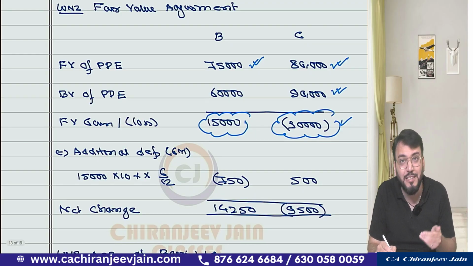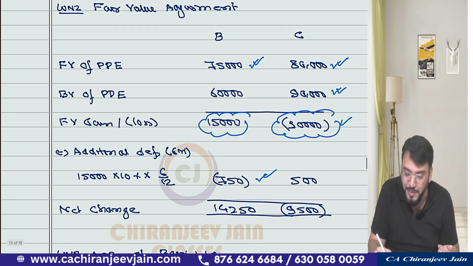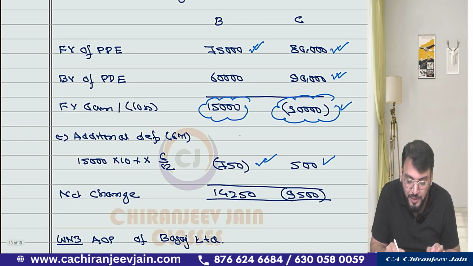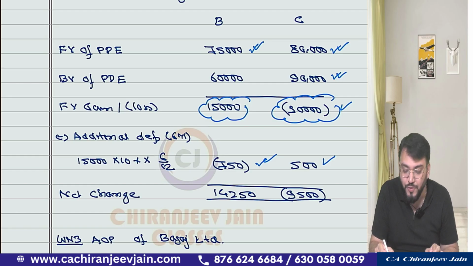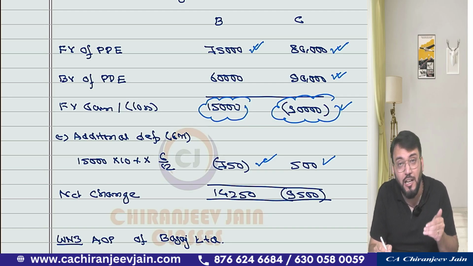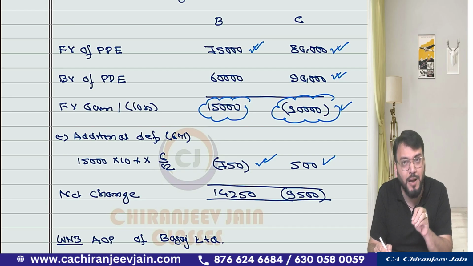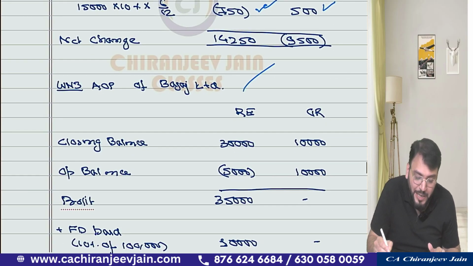So 15,000 into 10% into 6 by 12 is 750. For Charan Limited there will be some saving in depreciation because we have a fair value loss, so 10,000 at 10% into 6 by 12 is 500. So what are the net changes? 15,000 minus 750 is 14,250, and 10,000 minus 500 is 9,500, so the net decrease for the PP of Charan Limited will be 9,500. Understood? This working note needs to be adjusted in the statement of net assets while calculating the fair value of INA on the date of acquisition and the INA on the date of consolidation. Got this point?